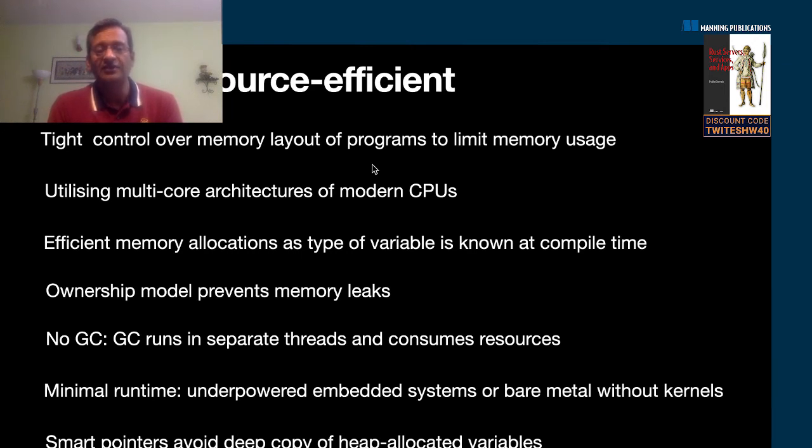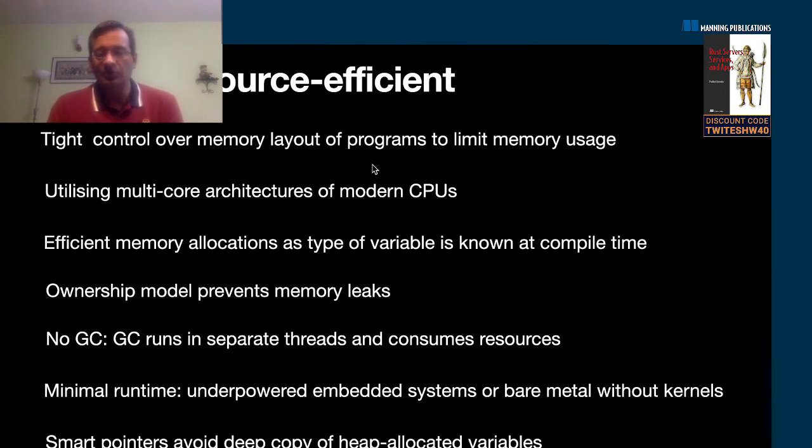So as you've seen, Rust allows you to define the memory layout of a program. You can define what parts of your application you want to process in the stack, which ones you want to process on the heap. You can define how much of memory you want to allocate to each of them, and you can define when something goes out of scope. So there's a lot of things you can do. You can also say which ones are accessible over multiple threads. So all these things you can do in Rust.